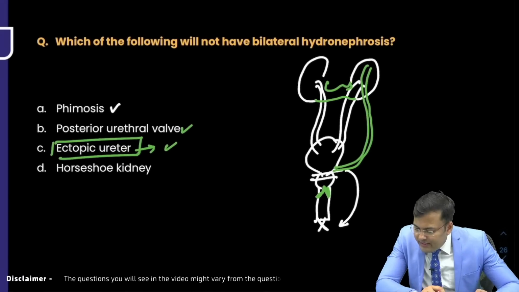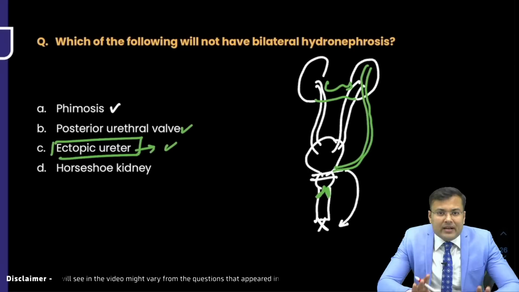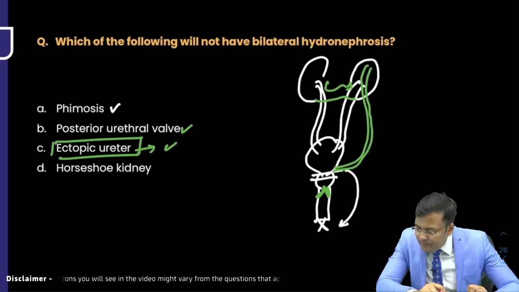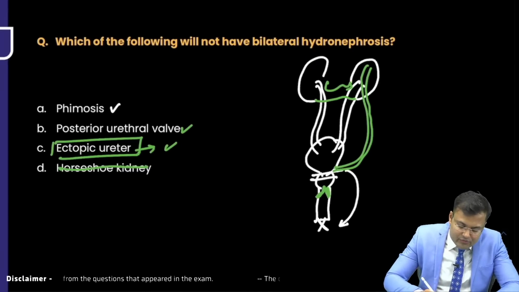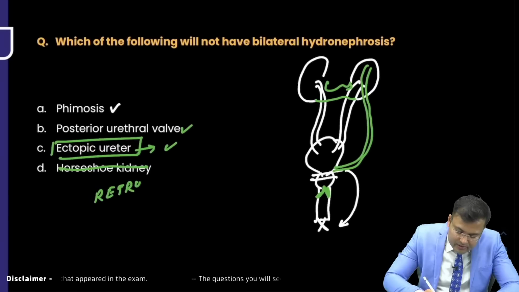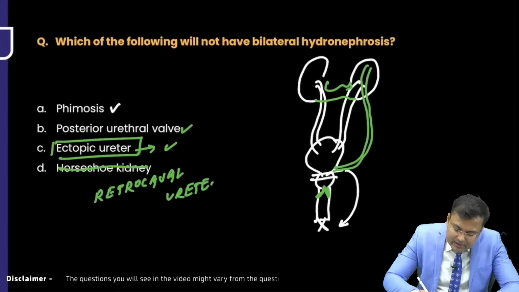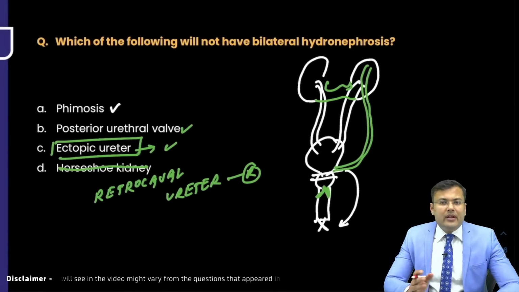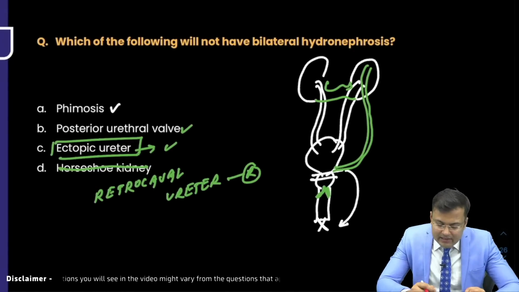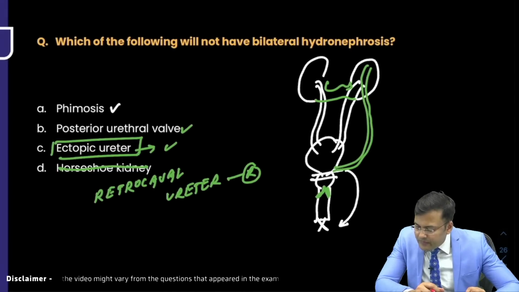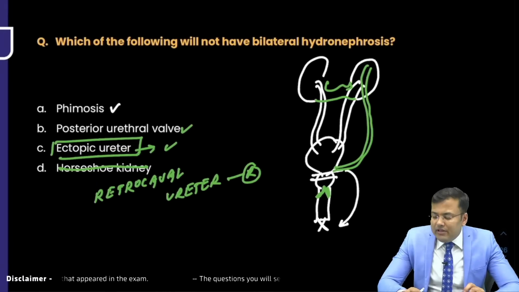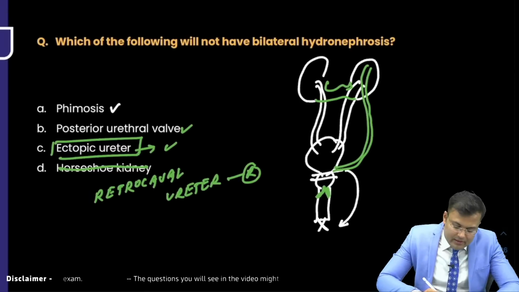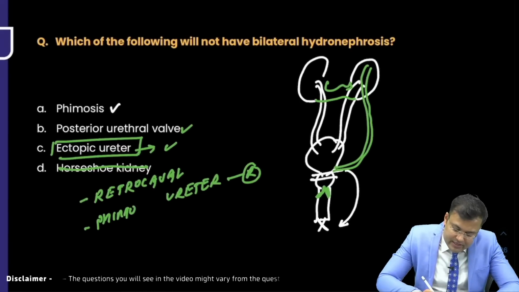Janice Bhalala is marking most of the answers correctly. Okay, Oves Masood, one option was retrocaval ureter. Horseshoe kidney was there, retrocaval ureter. If there is retrocaval ureter, it is on the right side only. Then also there is unilateral hydronephrosis. Was ectopic ureter there or retrocaval ureter? Tell me. Retrocaval ureter was there, phimosis was there.